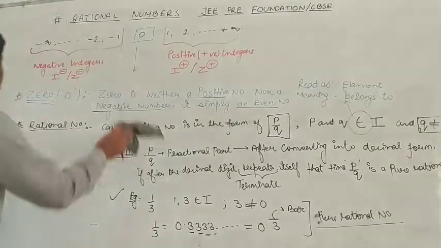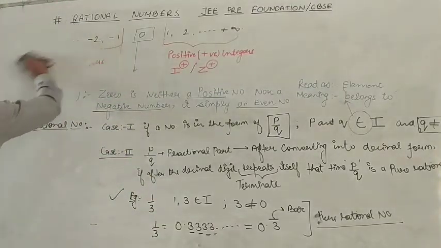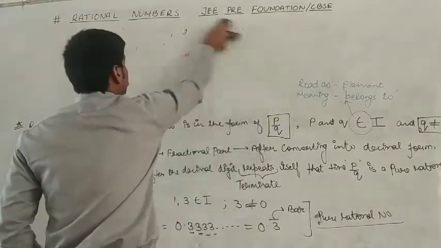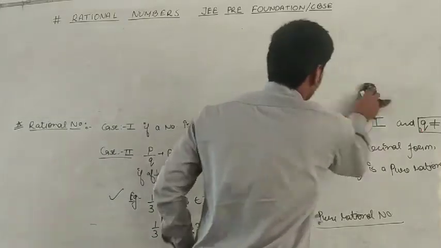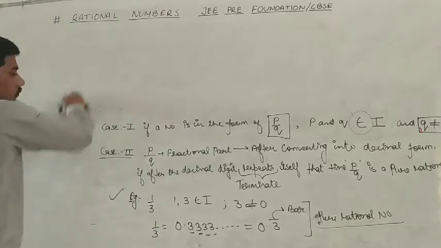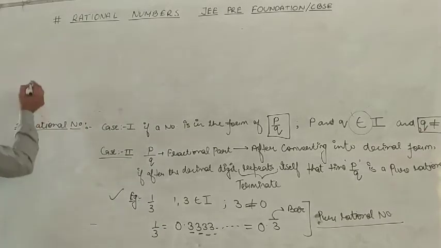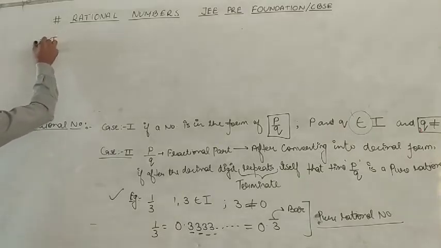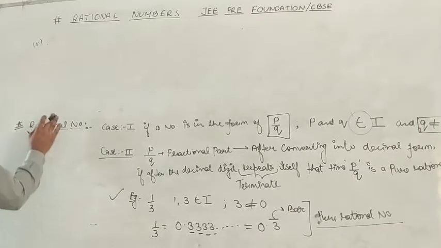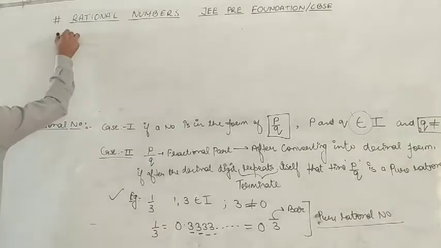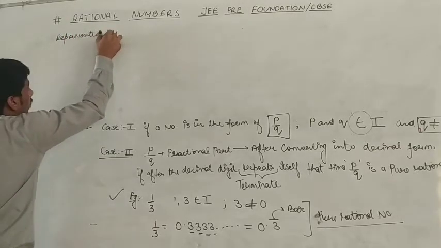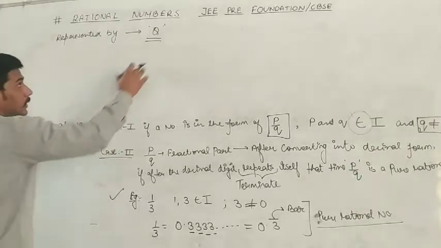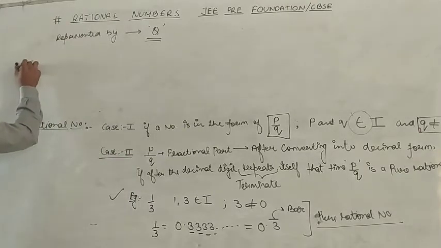Now, next is the fifth one. Guys, the representation of rational numbers: rational numbers are represented by capital Q. Okay. Next.